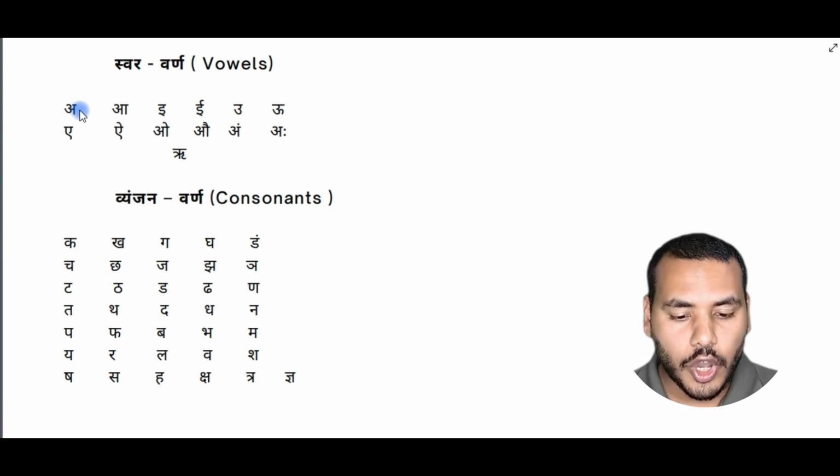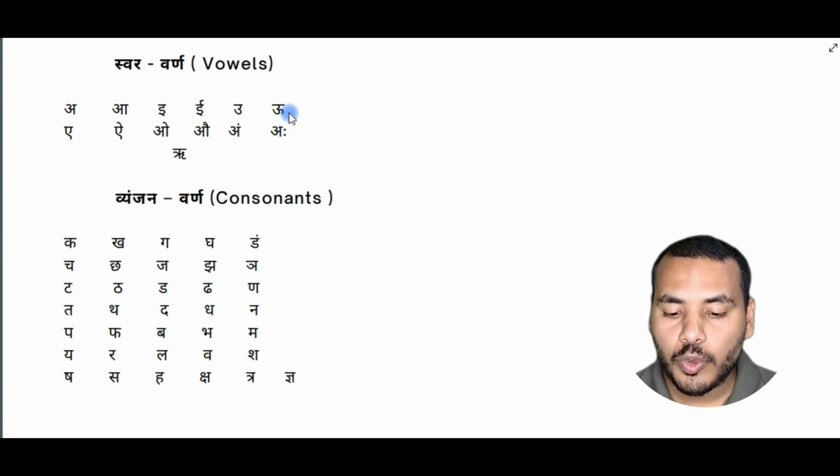So this one is a, e, e, oo, oo. One more time with me. A, e, oo, oo. I hope you noticed there are some vowels whose pronunciation is the same, like e,